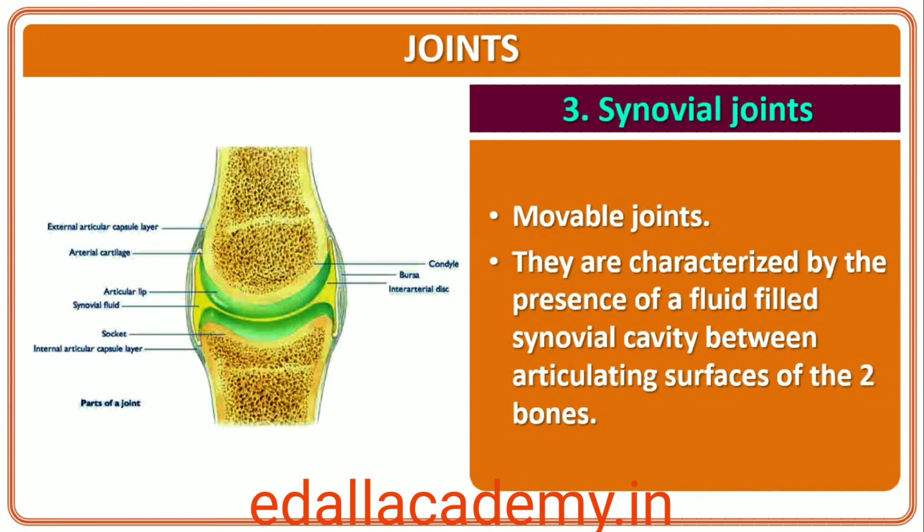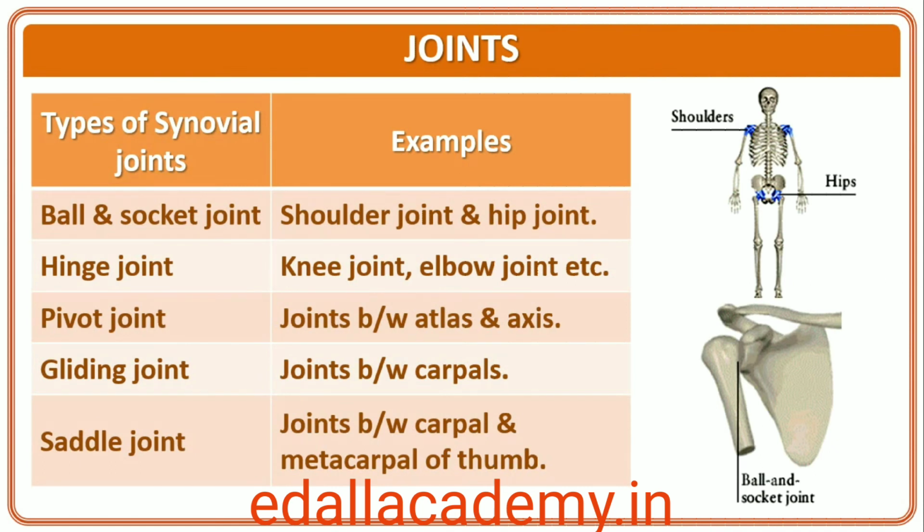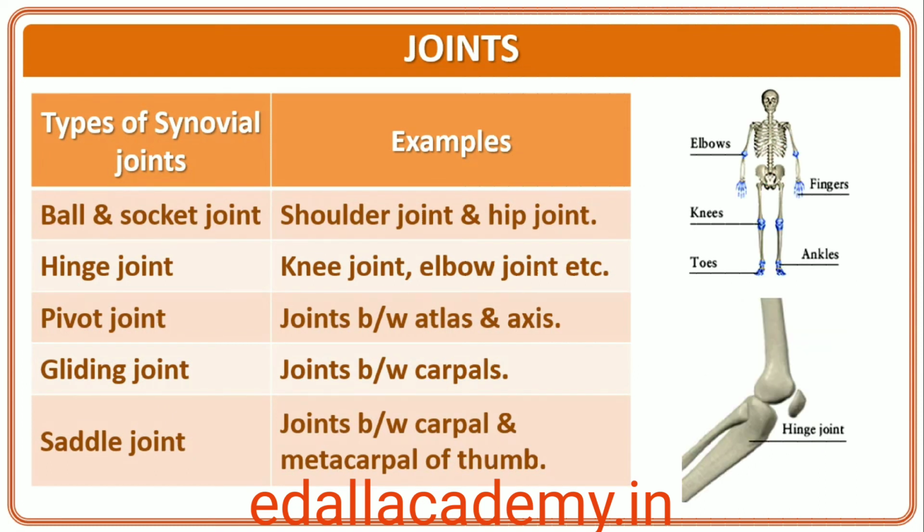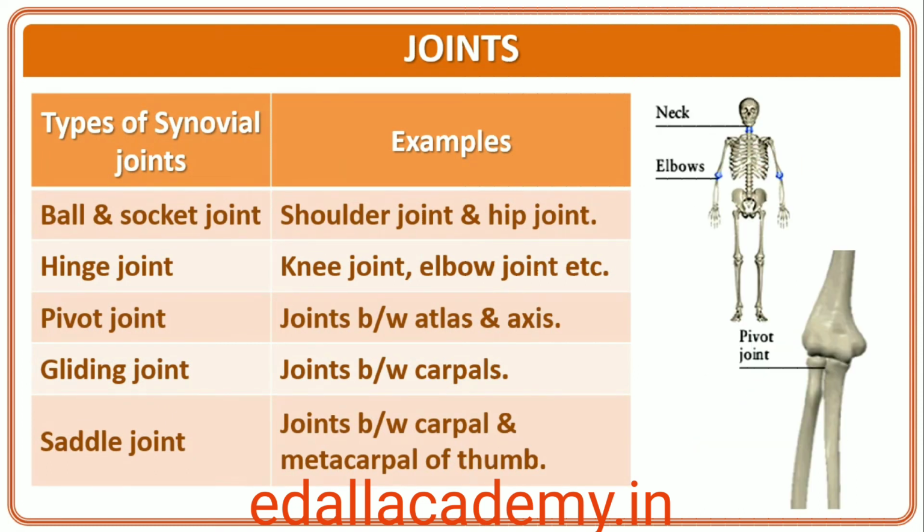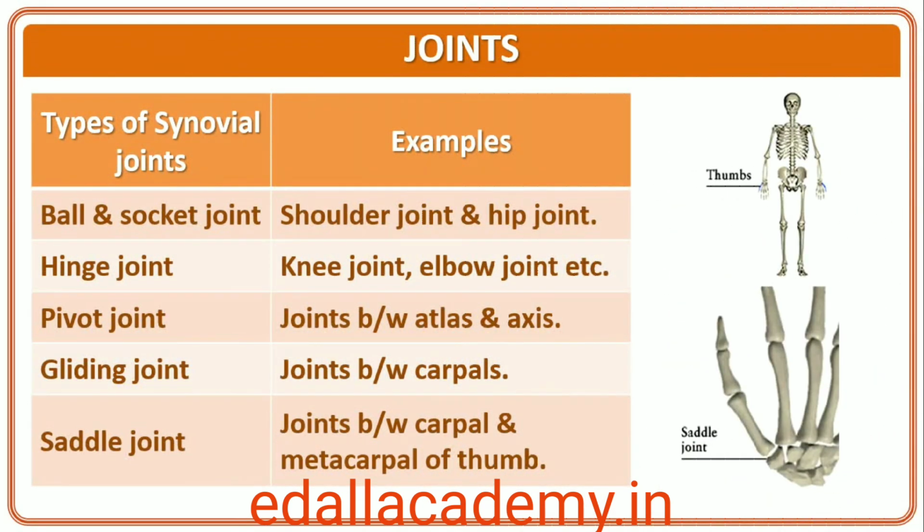Synovial joints are characterized by the presence of a fluid-filled synovial cavity between the articulating surfaces of the 2 bones. Such an arrangement allows considerable movement. These joints help in locomotion and many other movements. Ball and socket joint, between humerus and pectoral girdle, hinge joint, knee joint, pivot joint, between atlas and axis, gliding joint, between the carpals, and saddle joint, between carpal and metacarpal of thumb, are some examples.